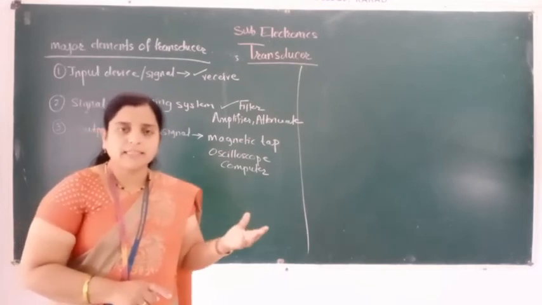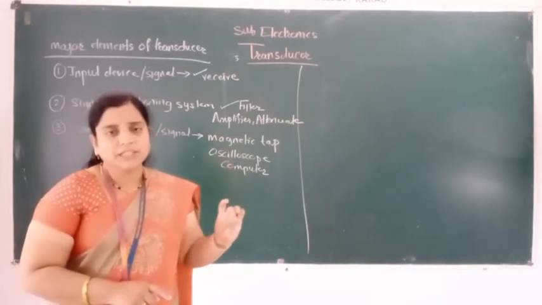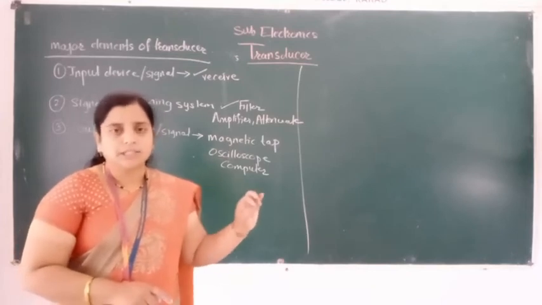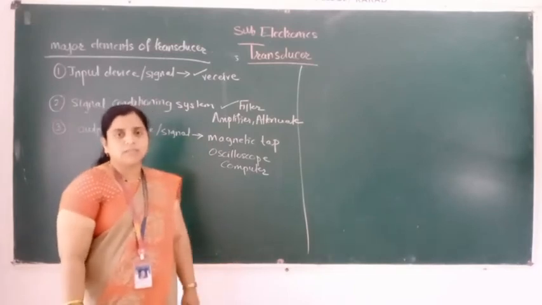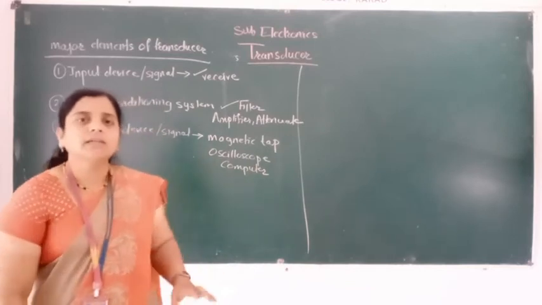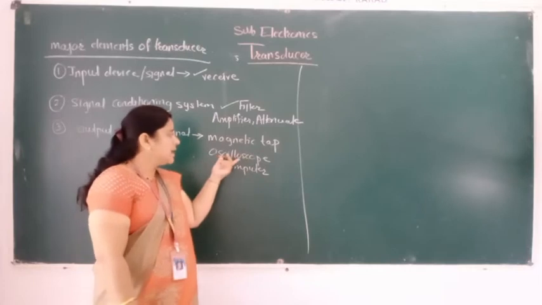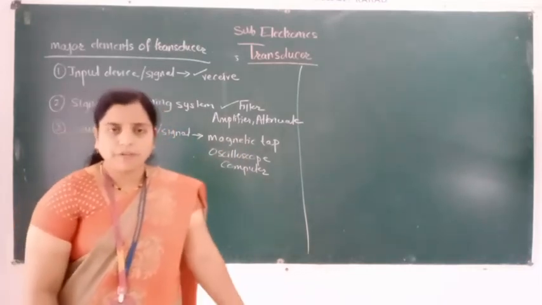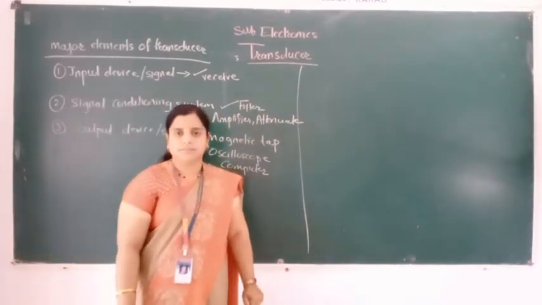In the signal conditioner system, amplification is done, filtering is done, and attenuation is done. It's called the signal conditioning system. And last is the output signal. Output signal is nothing but whatever work is performed is sent to the display, and that display may be your computer, your CRO, that is oscilloscope, or your magnetic tape. All of you clear this first, then we will turn towards the transducer.